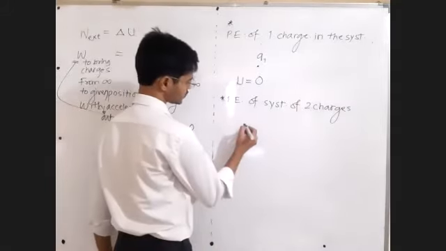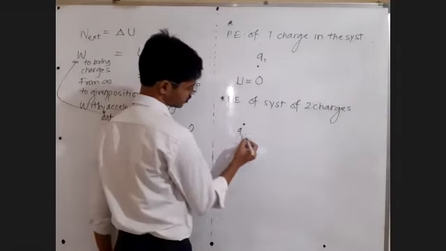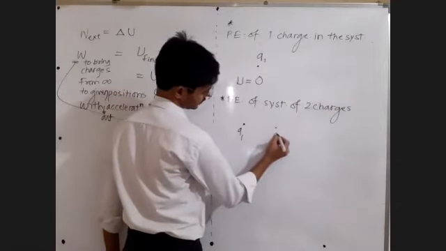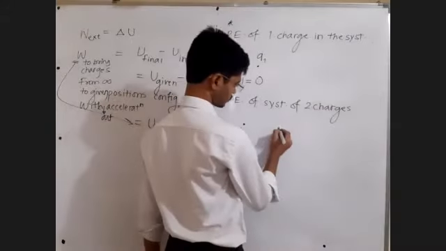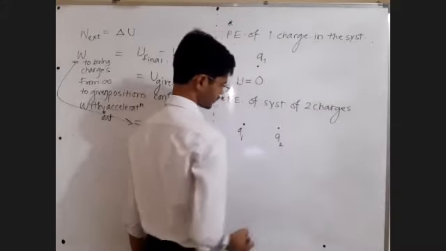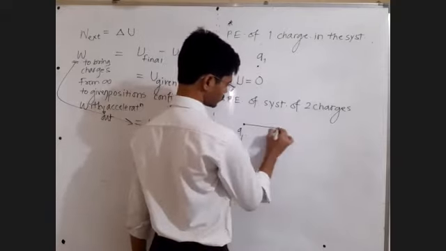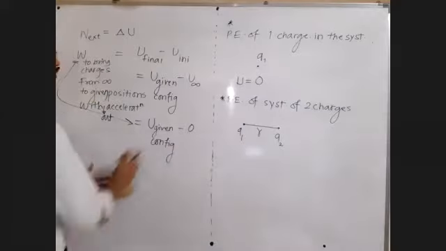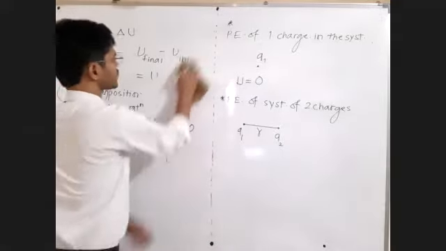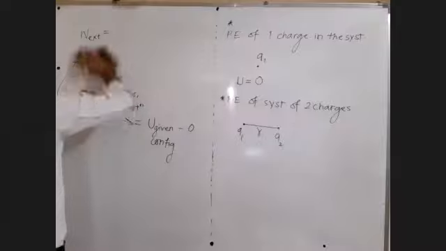This is the system of two charges. First is Q1, second is Q2. The final separation between them is r. Okay, we have to find the potential energy of this configuration when the separation between them is small r.